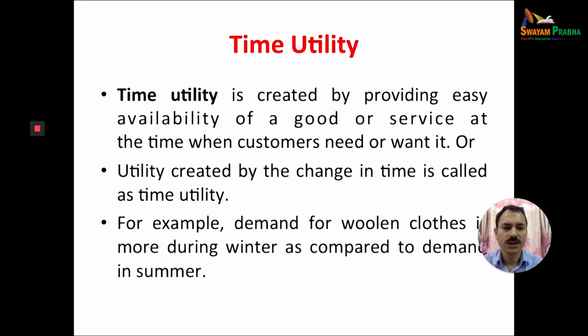For example, the demand for woolen clothes is more during the winter as compared to summer. So when you provide woolen clothes in the winter as compared to summer, it is called time utility.